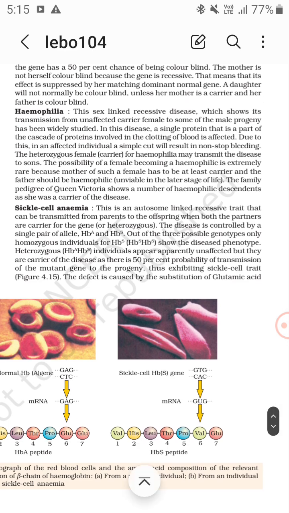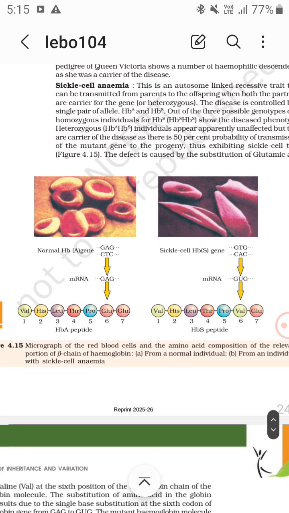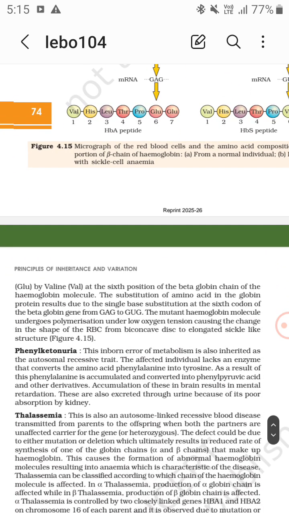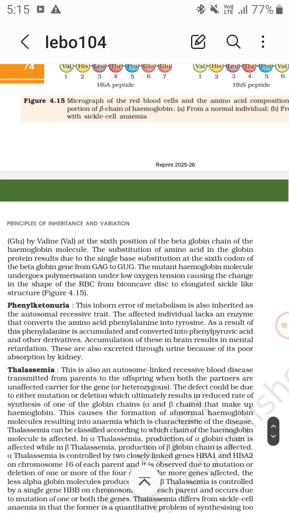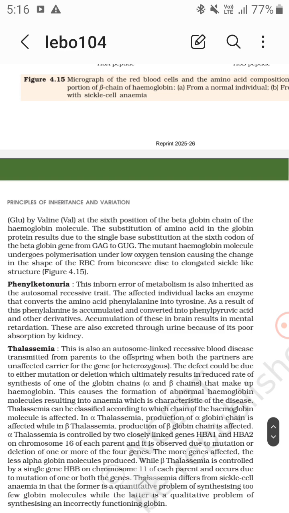So sickle cell anemia. This defect is caused by the substitution of glutamic acid, that is Glu, by valine, that is Val, at the sixth position of the beta globin chain of the hemoglobin molecule. The substitution of the amino acid in the globin protein results from a single base substitution at the sixth codon of the beta globin gene from GAG to GUG. So glutamic acid is replaced by valine. The mutant hemoglobin molecule undergoes polymerization under low oxygen tension, causing the change in the shape of the RBC from biconcave disc to elongated sickle-like structure.